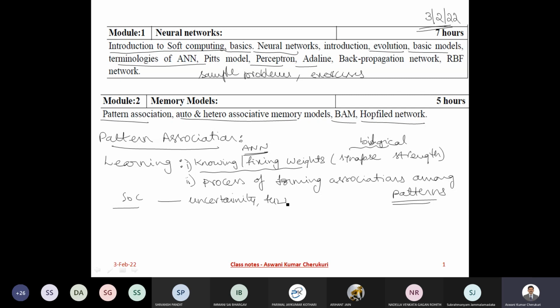Somebody said, if I hear soft computing, I will recall the connection weights, fixing and all that. What else? Some models and algorithms that work as per the human brain. Okay, somebody is telling that he will recall the algorithms. Very good. What else?